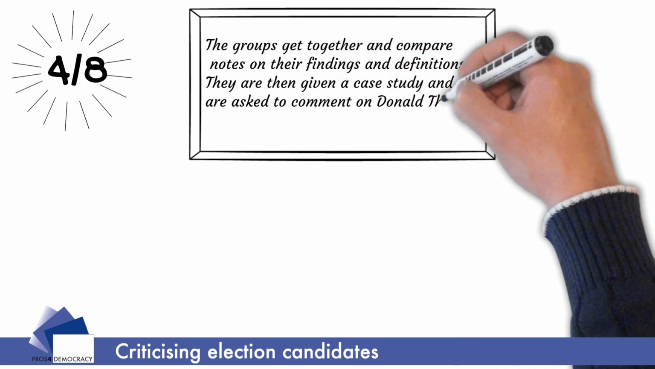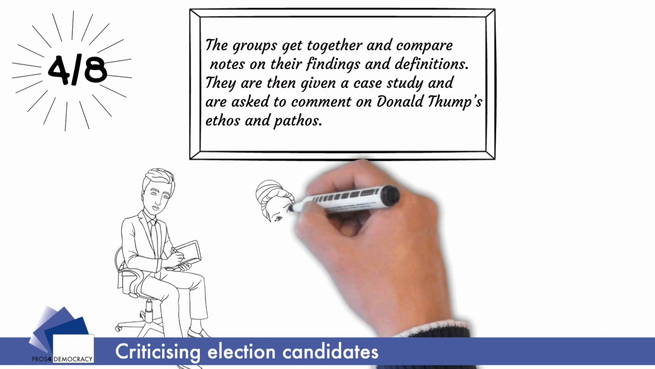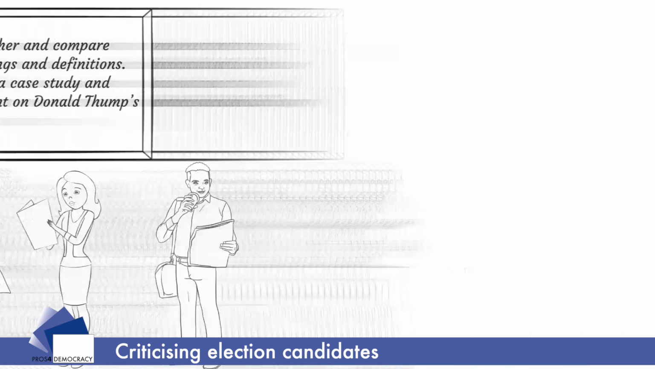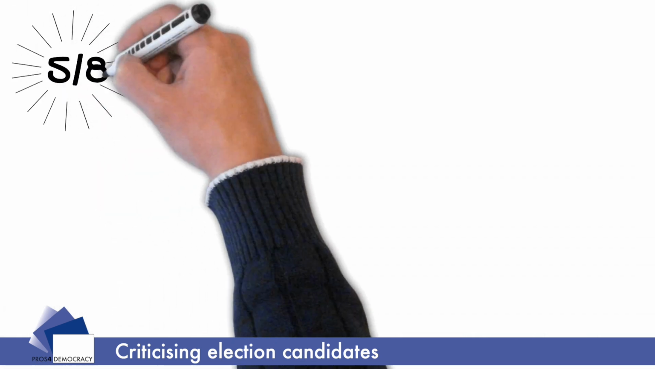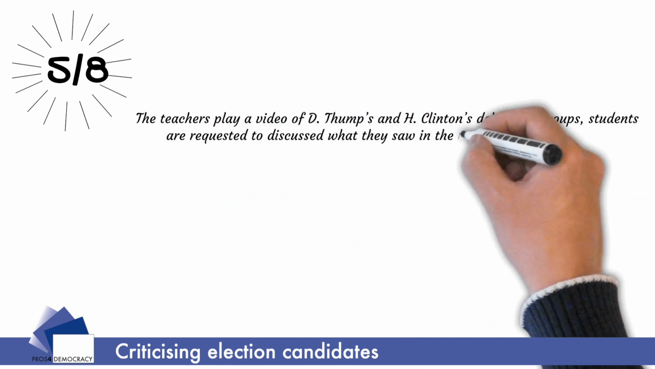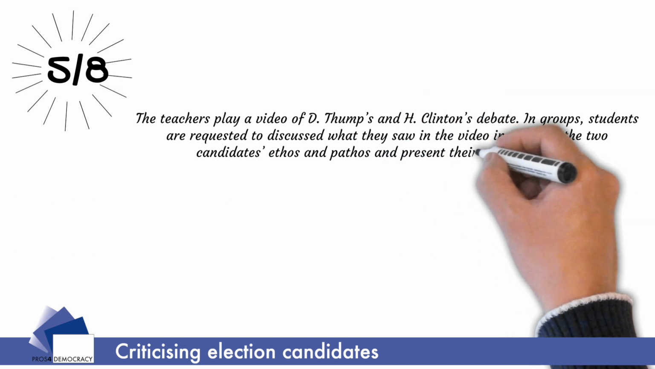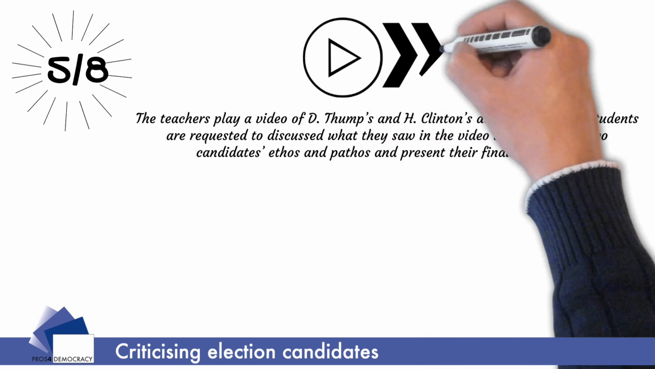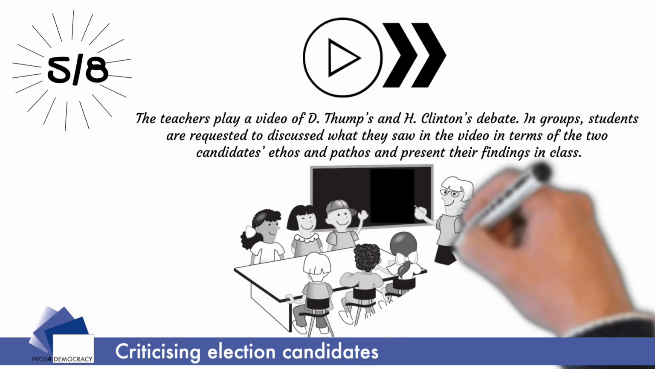They are then given a case study, Appendix 2, and asked to comment on Donald Trump's ethos and pathos. Then, the teacher plays a video of Donald Trump and Hillary Clinton's debate, which is in Appendix 3. In groups, students are requested to discuss what they saw in the video in terms of the two candidates' ethos and pathos and present their findings in class.